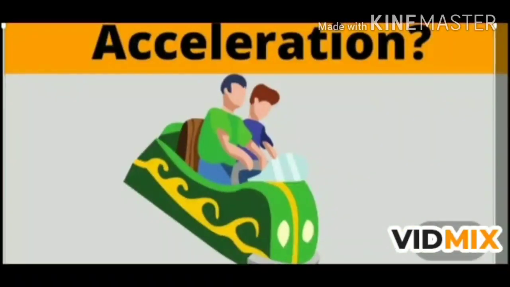Now, moving on to acceleration. In non-uniform motion, the velocity of a body changes with time. For example, when a train leaves the platform or approaches the platform, its velocity changes with time. The change in velocity of an object with time is expressed by a physical quantity known as acceleration. Acceleration tells by how much amount the velocity of a body changes in unit interval of time.